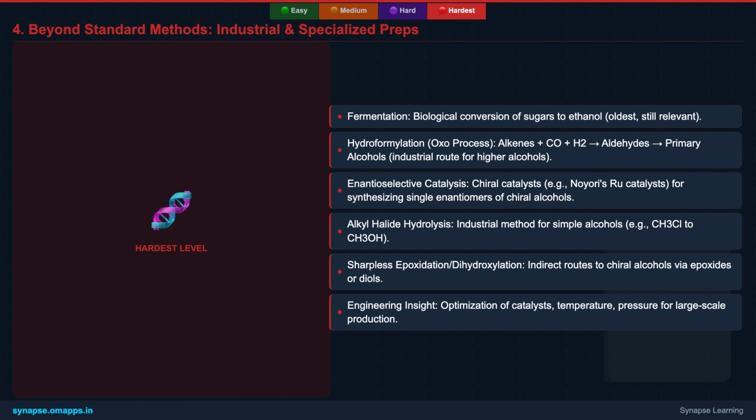We'll also consider the broader impact of alcohol synthesis through the lens of green chemistry, discussing atom economy, sustainable catalytic processes, and the environmental considerations that drive modern chemical engineering. This holistic view prepares you not just for exams, but for real-world chemical challenges.